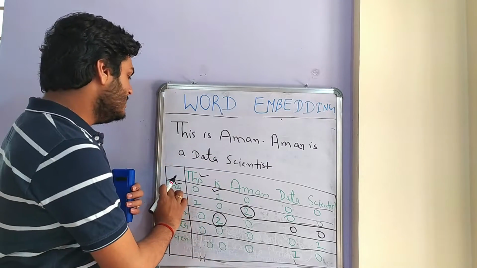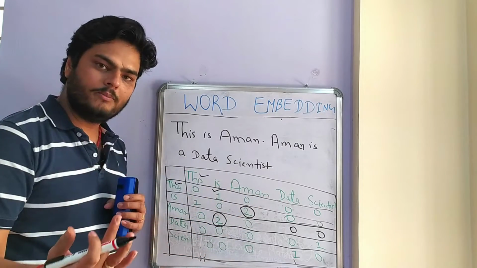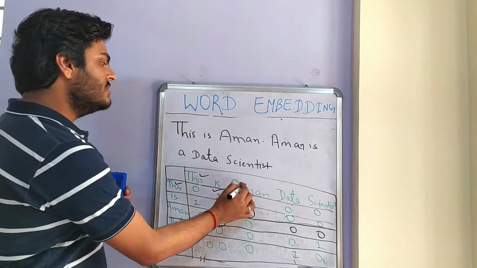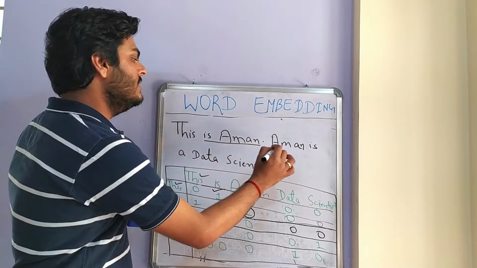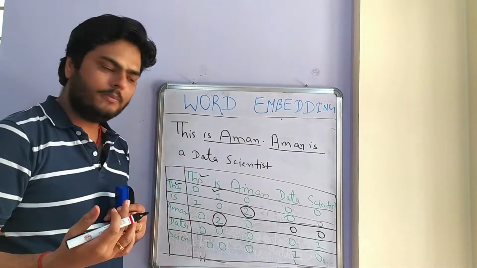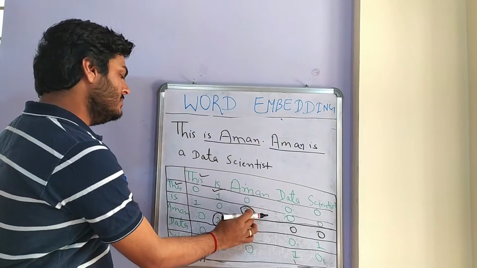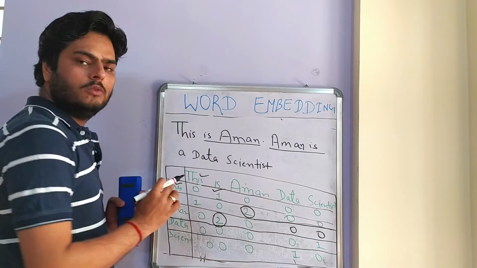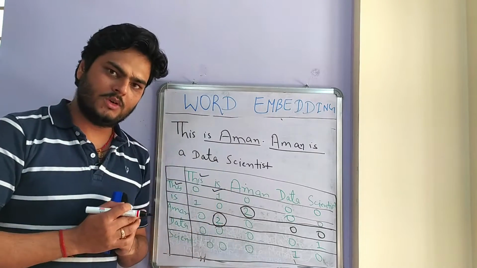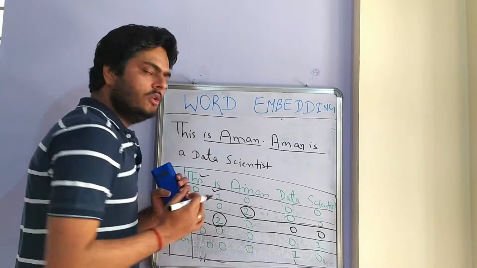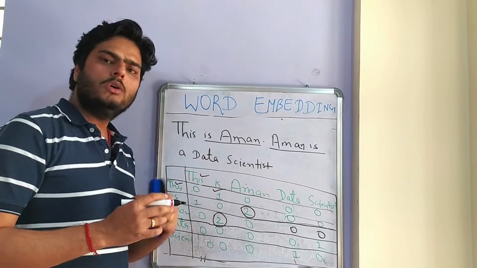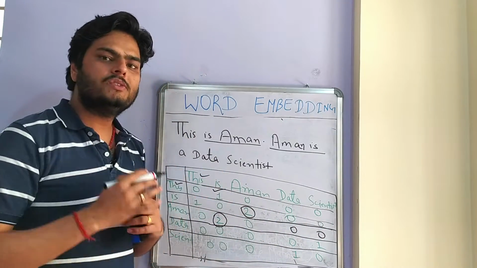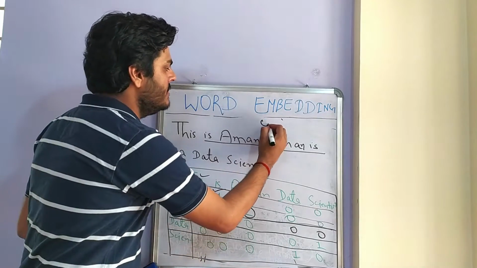How many times does this occur with Aman? 0 times. How many times does is occur with Aman? So is Aman is here and Aman is here, hence is Aman will become 2 and Aman is also becomes 2. It is just co-occurrence of the words. This is known as a co-occurrence matrix. This co-occurrence matrix goes as input to the GloVe implementation.